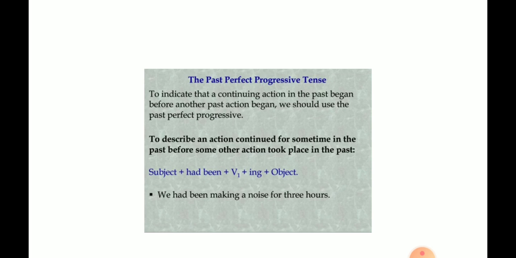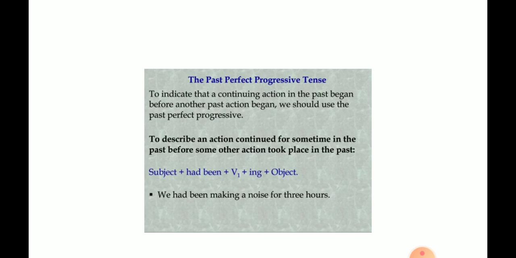So, simple past is the action which had started in the past and completed in the past. Past continuous, an action which was continuing at a particular point of time in past. Past perfect, the action started in the past, continued for a longer time and then ended. And past perfect progressive is the action continued for some time in the past before another action took place.